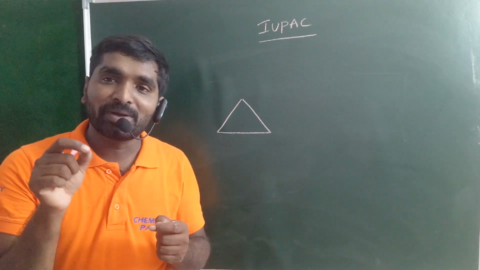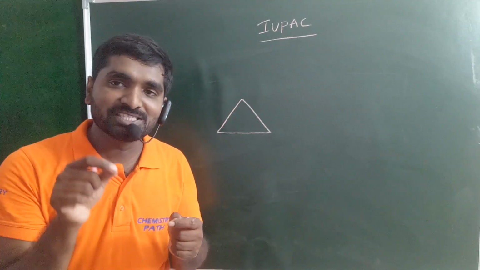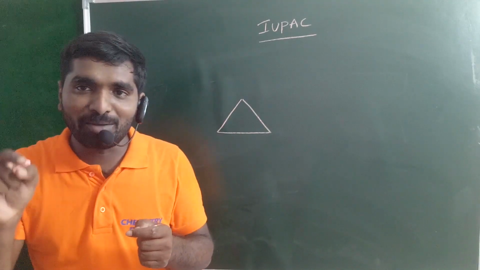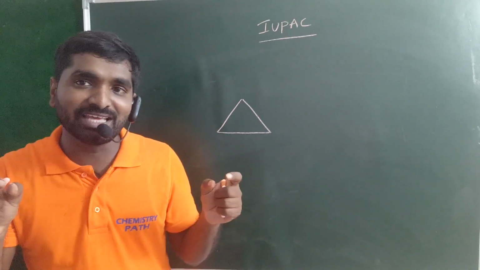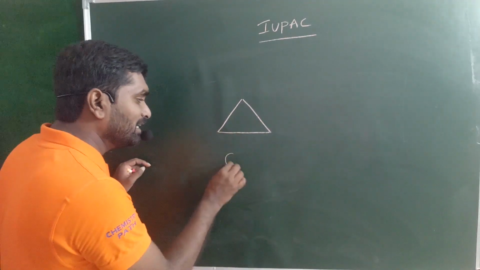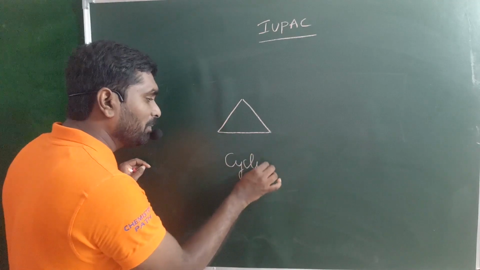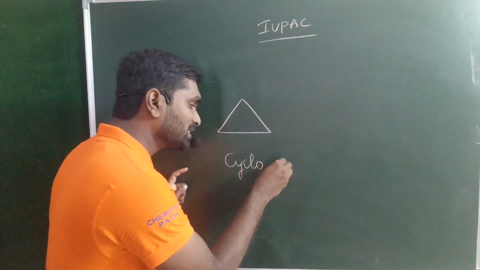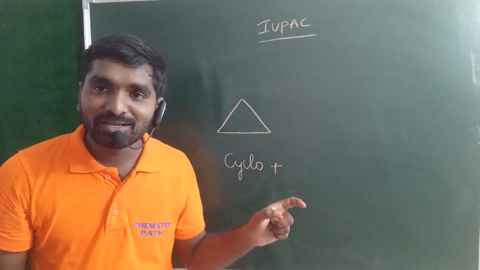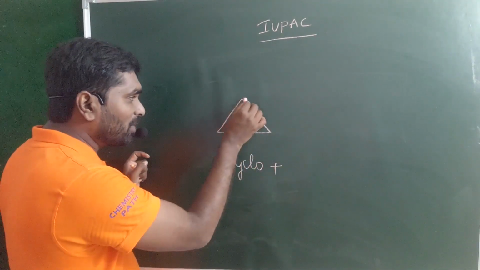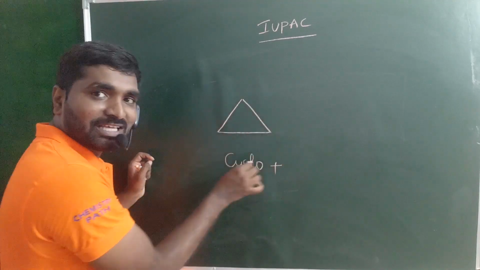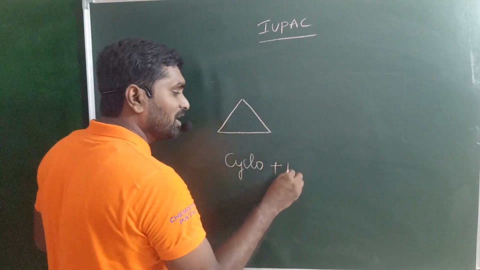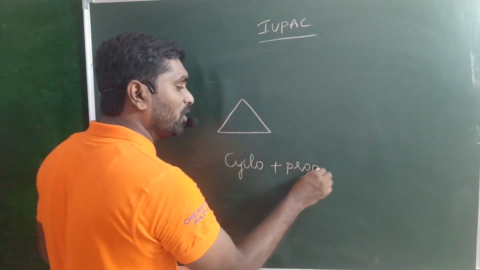Second one is the primary prefix, which indicates whether the compound is cyclic or acyclic. This is cyclic in nature, so the primary prefix is cyclo. Next is the root word. The total number of carbon atoms present is 3, so prop is the root word.